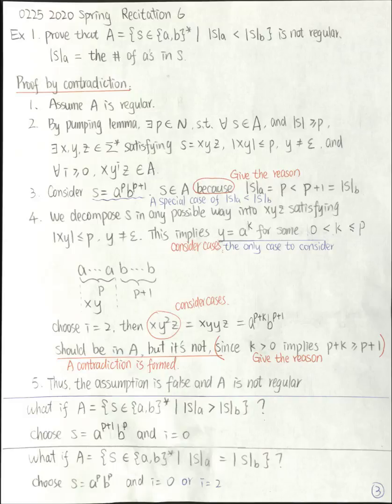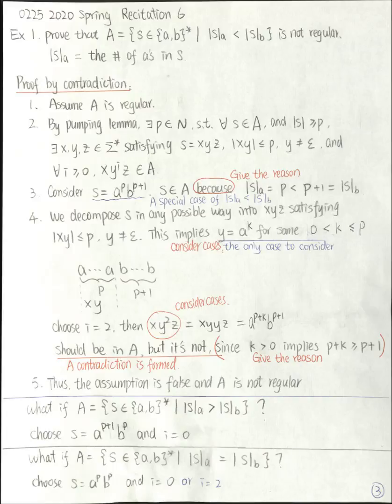So we need to pump down so that the number of a's is not greater than the number of b's. That's why we choose this value for i as 0. By pumping y 0 times, it's equivalent to removing that y from this s. Since y is not empty, the resulting string will have less than or equal to p copies of a's. And that violates the property of strings in this language A.